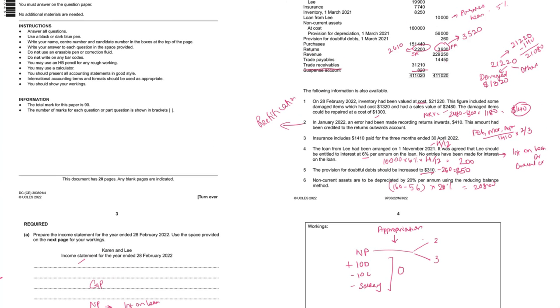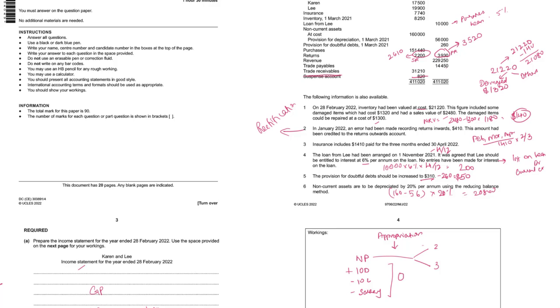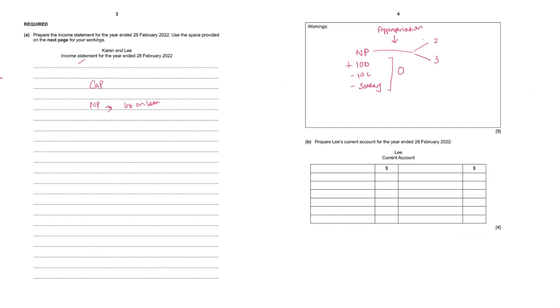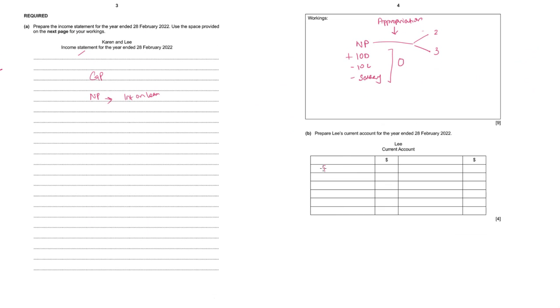Okay, let's see where is balance brought down. Current account Lee, 1880 on the debit side. So balance brought down will be on the debit side, 1880. Then on the credit side, you will have to record all those transactions that the firm is supposed to give to Lee, which includes interest on loan. If there was interest on capital, salary, I would have recorded that also, but there's none.